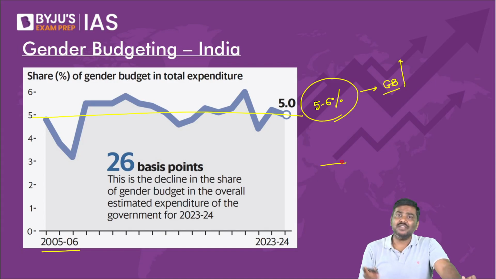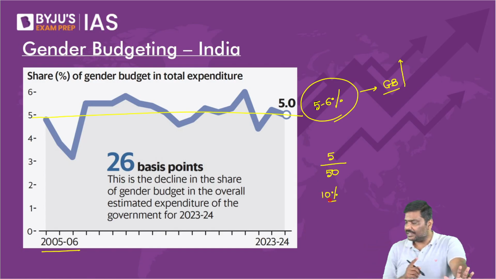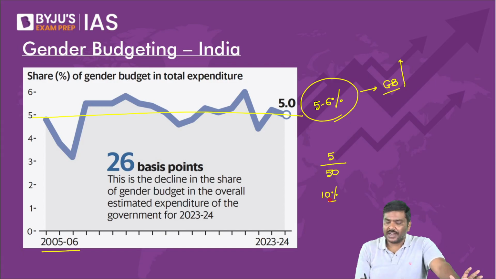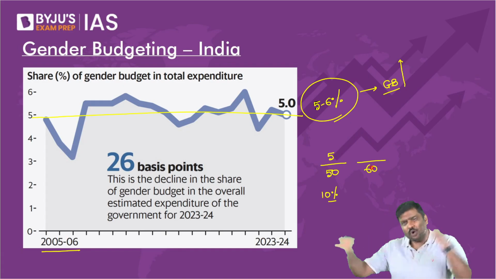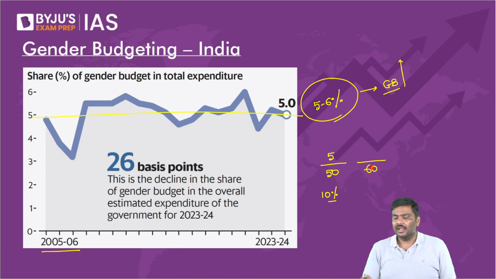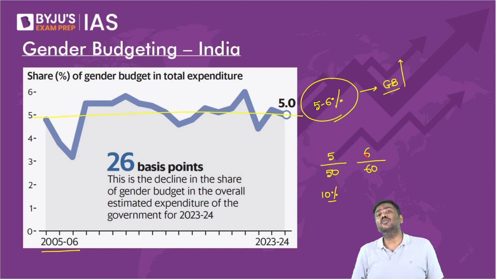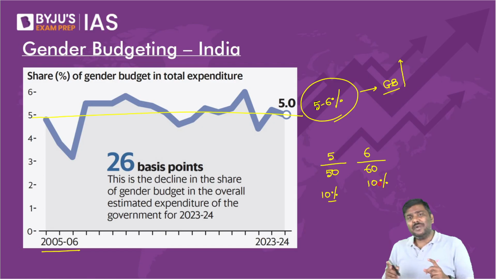Because please do let me know, in 1 year, imagine government is spending 50 rupees. Out of 50 rupees, government will spend 5 rupees on gender budgeting. Can I say this is 10%? I hope you understand. In next year, imagine you will spend 60 rupees. Total amount of expenditure is 60 rupees. Out of that, you will spend 6 rupees in gender budgeting. So can I say, out of the total expenditure in terms of percentages, there is no change.